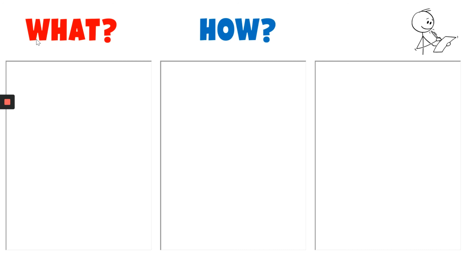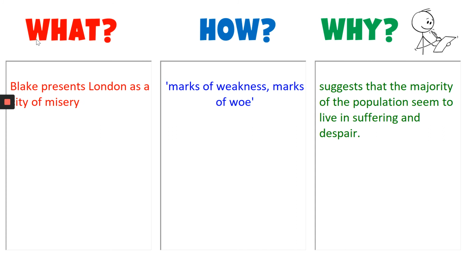And one useful strategy when tackling this kind of question is what we call the what, how, why technique. So to think about answers to these three questions. If we think about Blake's poem, then what impression of London is being presented? Well, he certainly presents London as a city of misery. How does he present that impression? With lines like marks of weakness, marks of woe. And why do they imply London is a city that's quite miserable? Well, they suggest that the majority of the population seem to live in suffering and despair. So if you follow these pointers of what, how, and why, it can certainly help you answer this question.